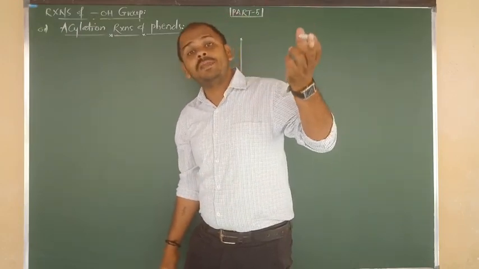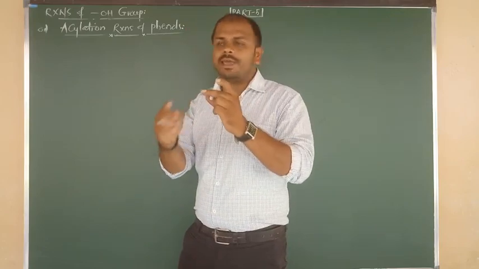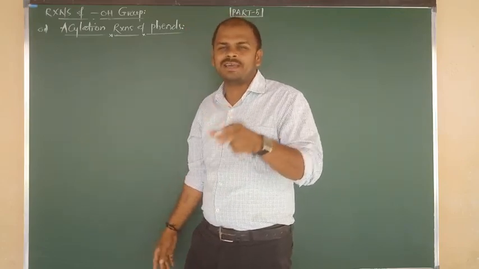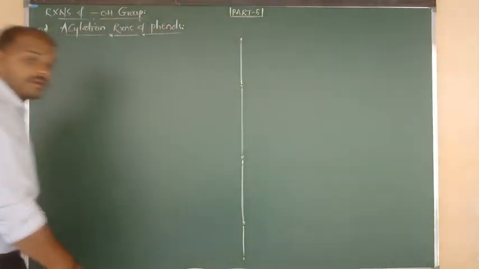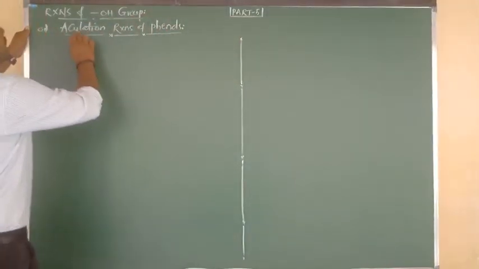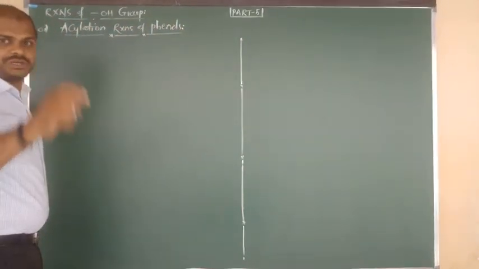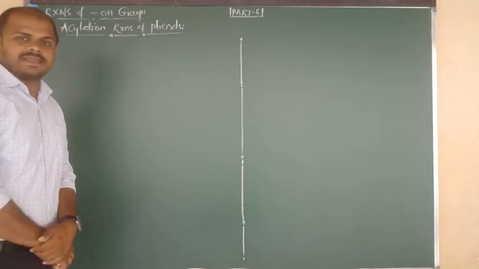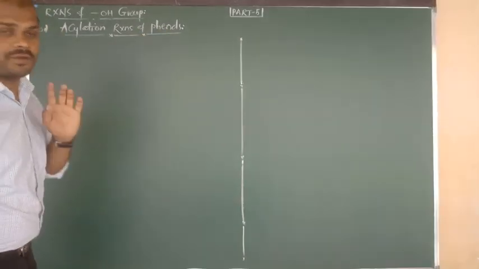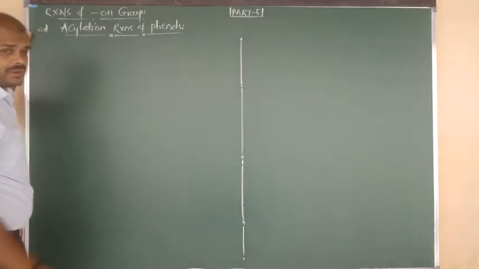Phenol में benzene के ऊपर क्या है बेटा, OH is there. So how that OH is involved in various types of chemical reactions, that only we are going to discuss in this class. In that, the first reaction is acylation reactions of phenols. I said acylation. First अपन इसका statement discuss करेंगे ना. Which compound I said? Phenol. Of course, we are discussing chemical properties of phenols, है ना.